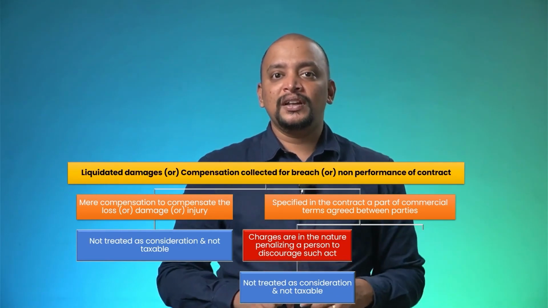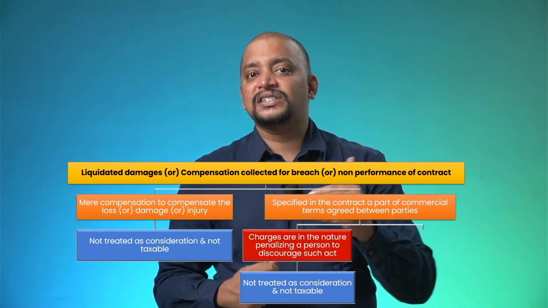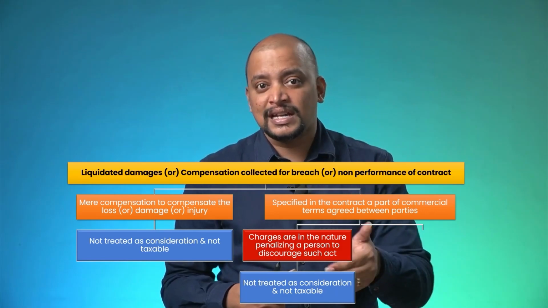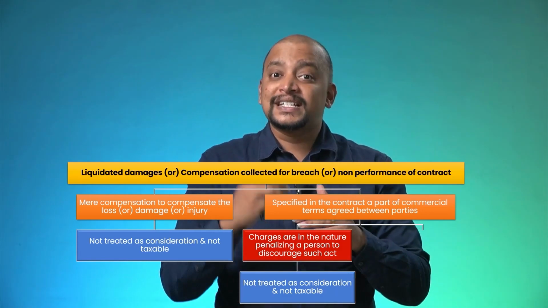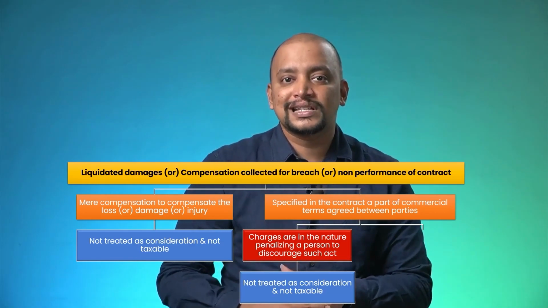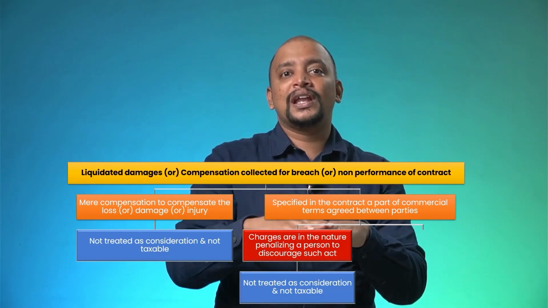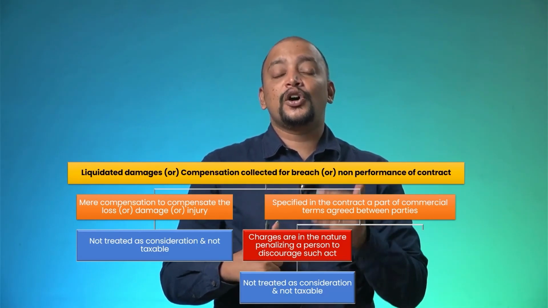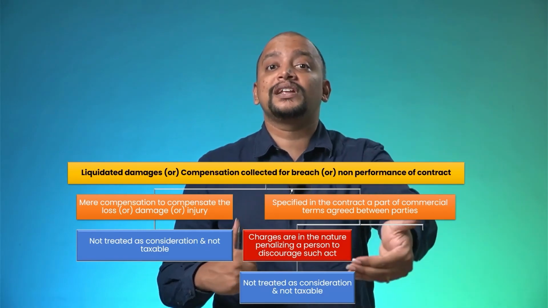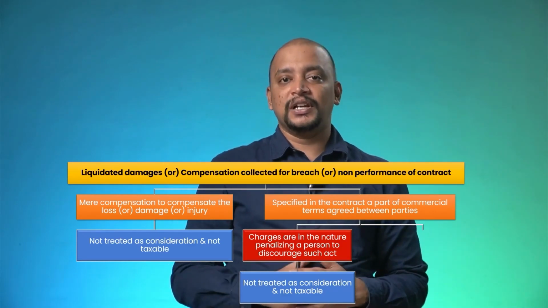For example, check dishonor charges. Check dishonor charges are mainly to discourage a person from doing it. Even though there is a contract, paying them will not regularize the transaction. In order to discourage a person from doing that, they are collecting it. Therefore it will not be treated as consideration and is not taxable.